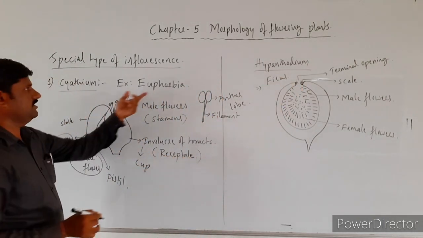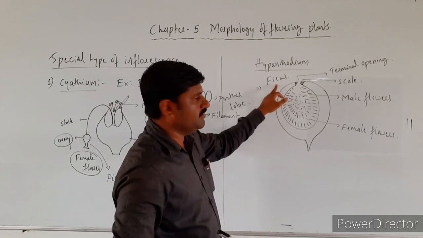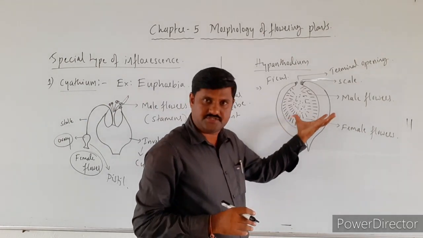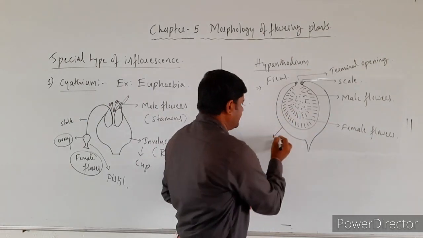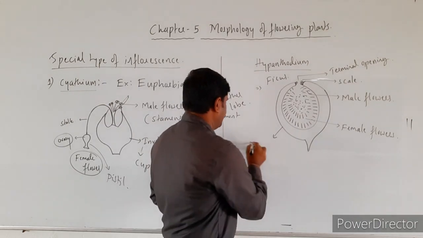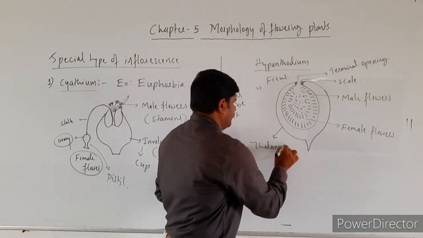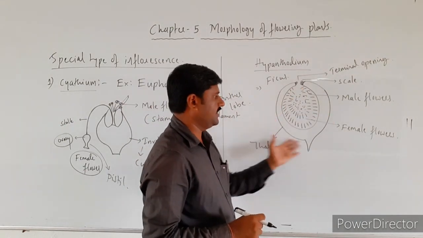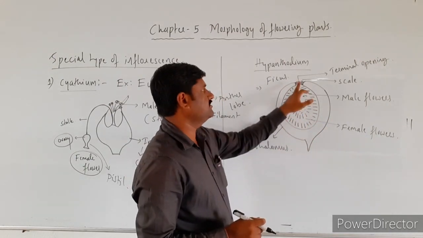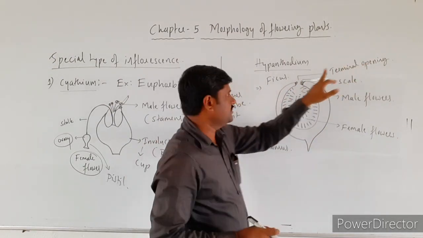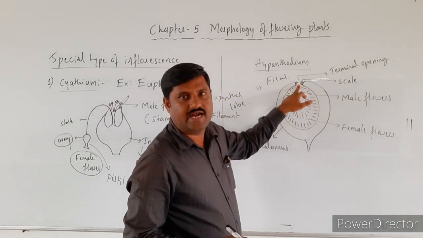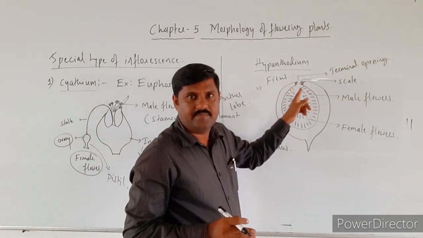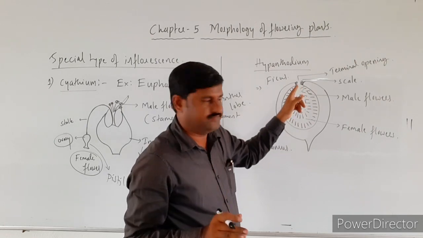The example for the previous one is Euphorbia, right? So here in ficus, you will come across a flask shaped structure. This flask-shaped structure is made by the thalamus. What is thalamus? You know, right? It is the base of the flower that makes this kind of flask-shaped structure, which has a terminal opening, and that terminal opening is guarded by the scales here. There are many scales that guard the opening, right?